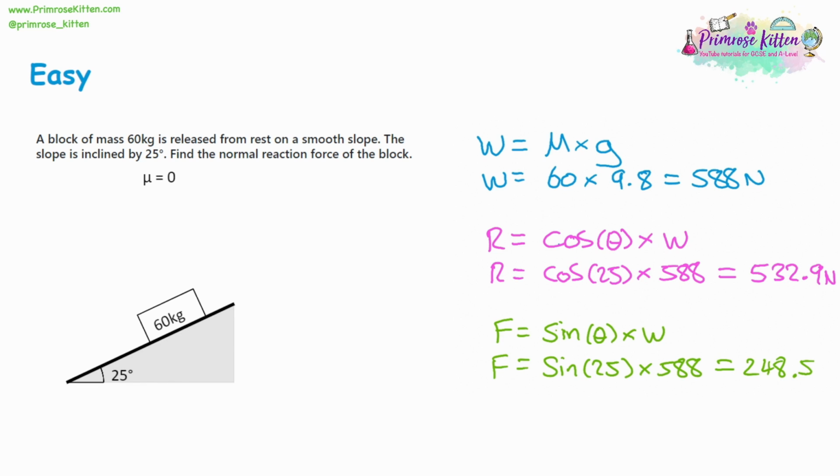And then the forward force is 248.5 newtons. So you can see these don't add up with each other. You can't add F and R together and get W. It doesn't work that way. So don't expect them to be adding up. These are the correct answers.